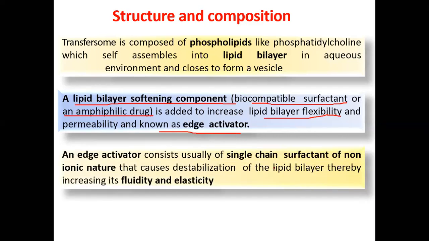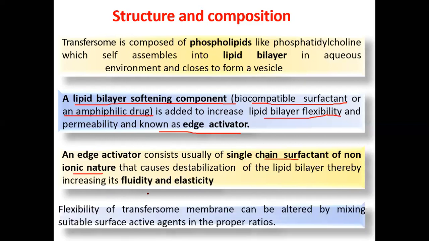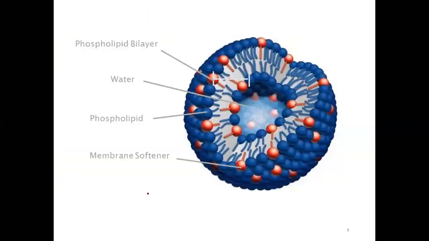An edge activator usually consists of a single chain surfactant of non-ionic nature that causes destabilization of the lipid bilayer, thereby increasing its fluidity and elasticity. The flexibility of the transferasome membrane can be altered by mixing a suitable surface active agent in the proper ratio. Again, the same diagram is there.